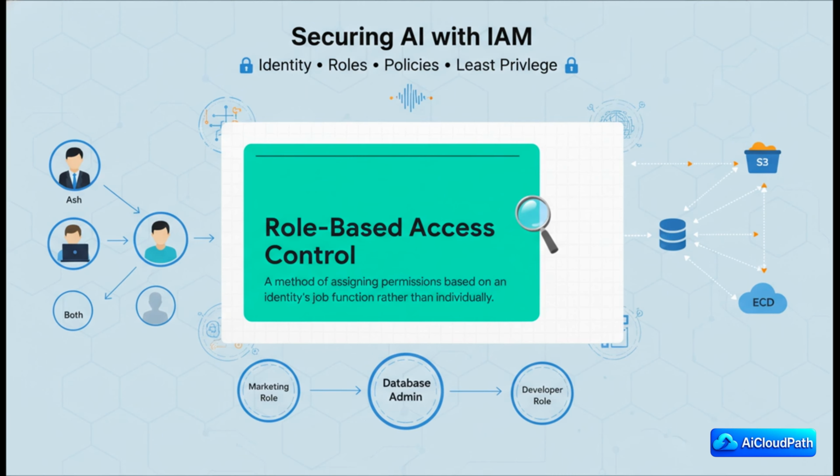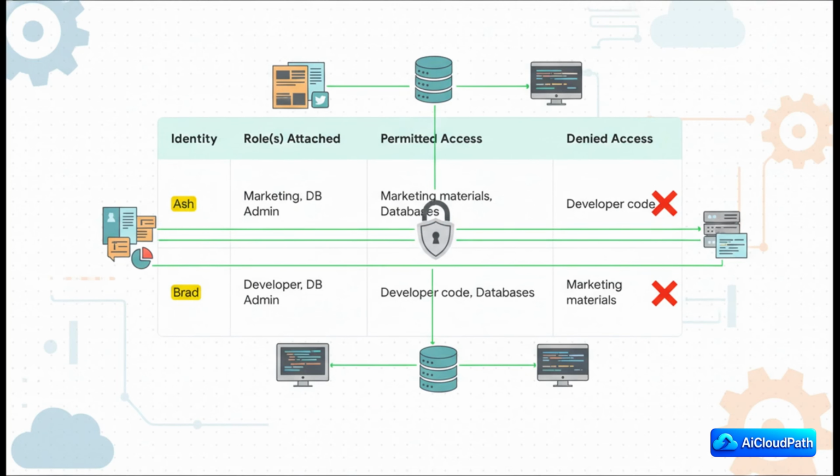You don't give permissions directly to a person. Instead, you create a role, like data scientist or marketing analyst. You attach all the necessary policies to that role, and then you just assign people to the role. And this table just illustrates it perfectly. Let's take a look. Ash has the marketing and the database admin roles, so she can access marketing materials and the databases. Makes sense.